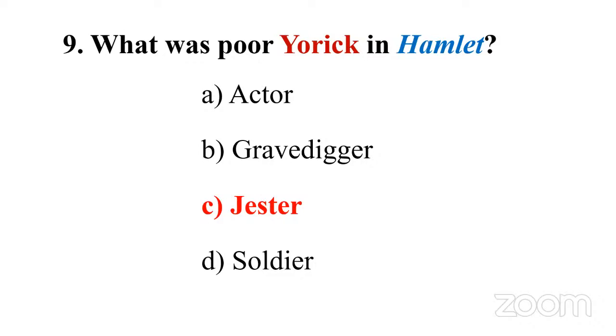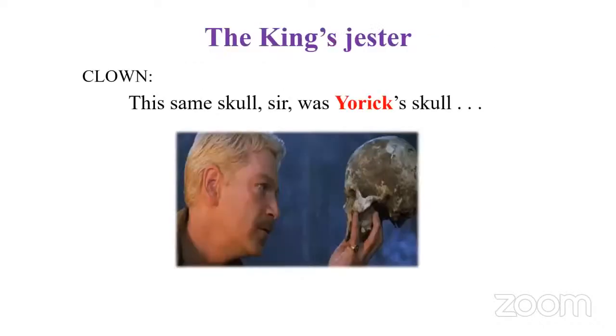Who is a jester? A jester is a kind of comedian at a king's court. It's like a Tenali Raman or Birbal. So we have a jester, one who is known for his witty comments and remarks, and who also entertains through wit. And this is why, you have to ask yourself, why? Because we have this famous scene in Hamlet. Hamlet holds a skull and speaks to that skull, right? The skull is actually Yorick's skull.